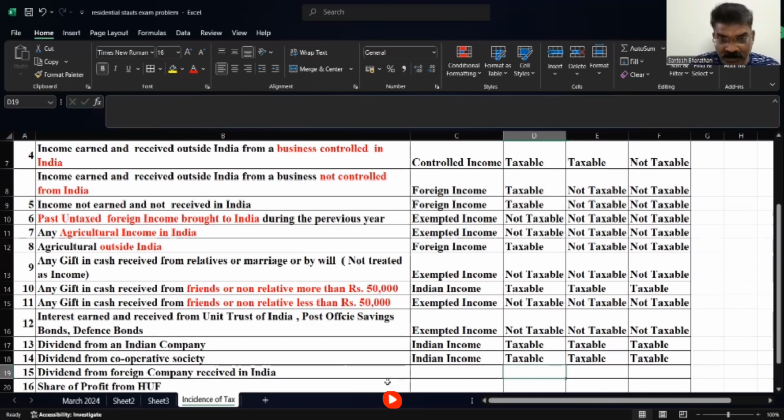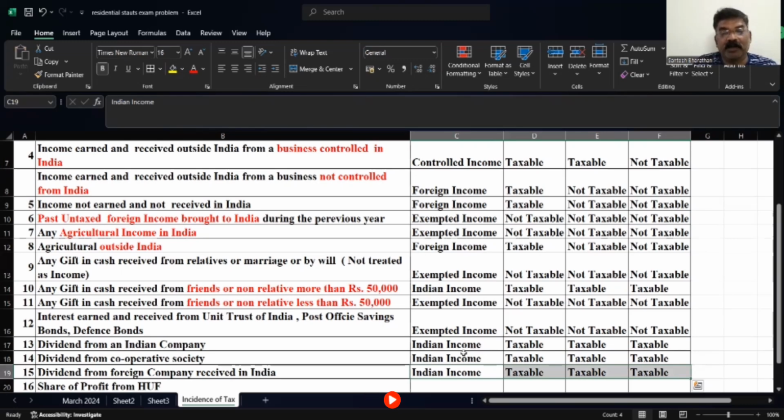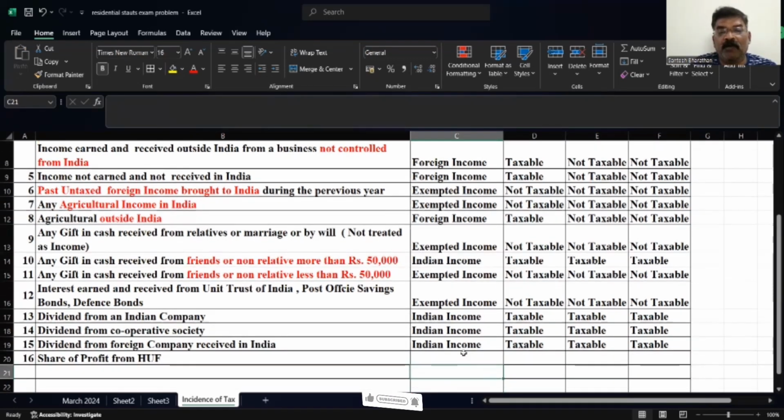Dividend from a foreign company received in India. Again, it is received in India. See, the amount is coming to India. So we treat that as an Indian income and taxable in all the three cases. Share of profit in HUF, that is Hindu Undivided Family. Any share of profit received, we call that an exempted income. That is, the income will be totally exempted. And when it is an exempted income, it is non-taxable in all the cases.